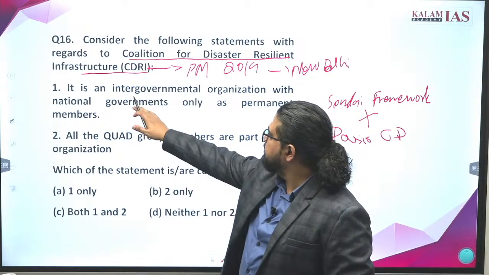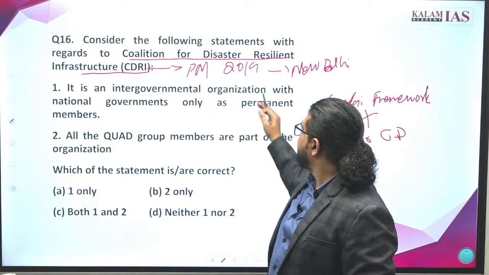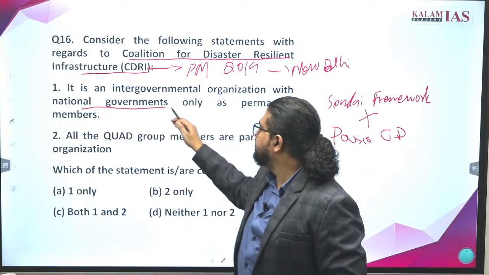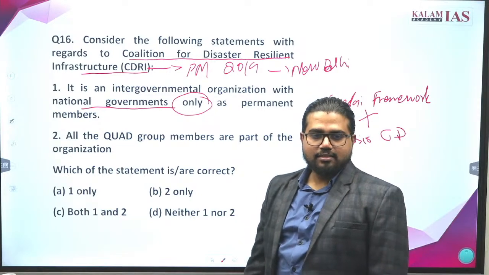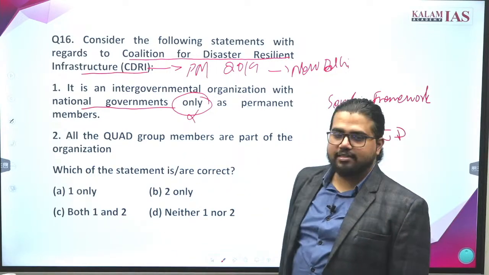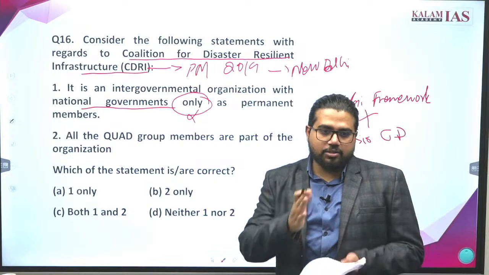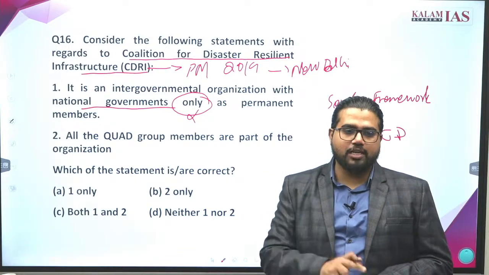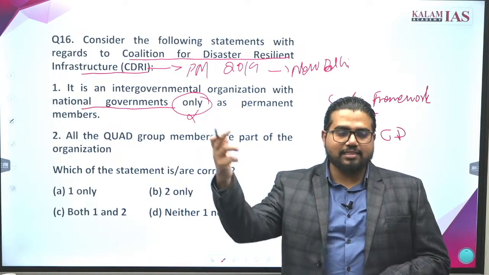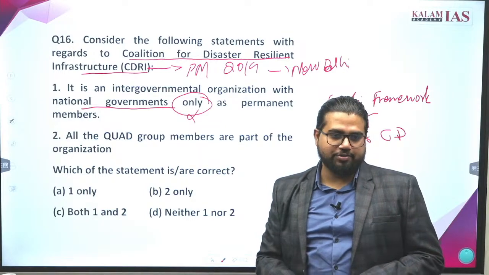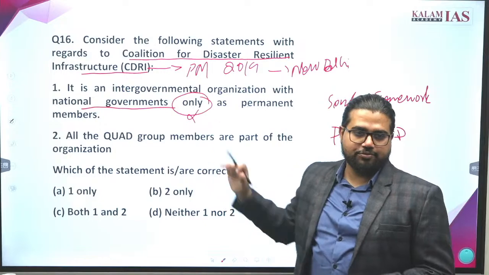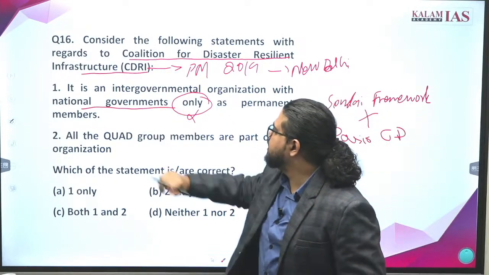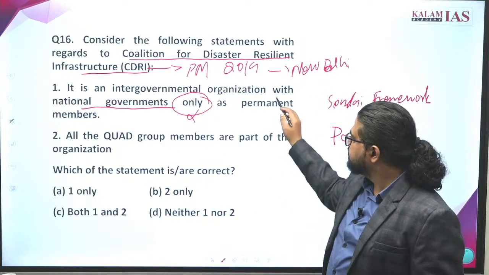And what is the first statement? It is an intergovernmental organization with national governments only as permanent members. That is a very extreme statement. It's absolutely wrong. Not just national governments, private groups are part of it. Global banks are part of it. Different organizations are part of it. So not just national governments. So this statement is wrong.